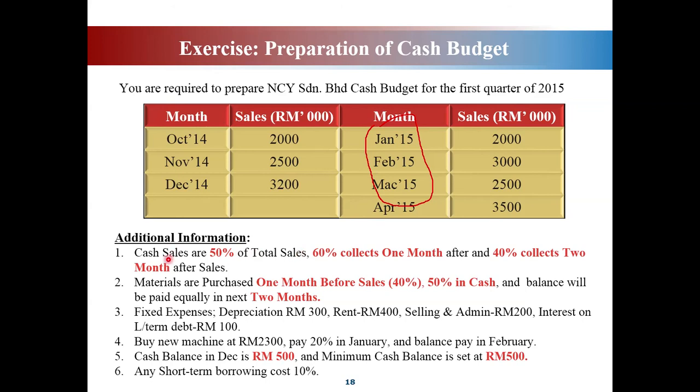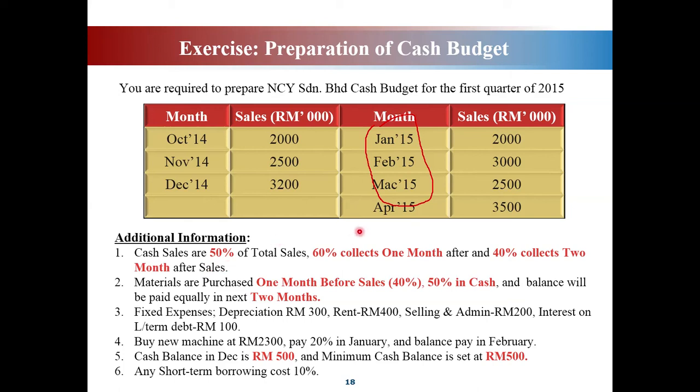Meaning that the rest of the sales will be on credit. Only 50% will be paid in cash from your sales; you only receive 50% in cash, and the other 50% you will receive on credit. Then 60% is collected 1 month after, and 40% is collected 2 months after sales.